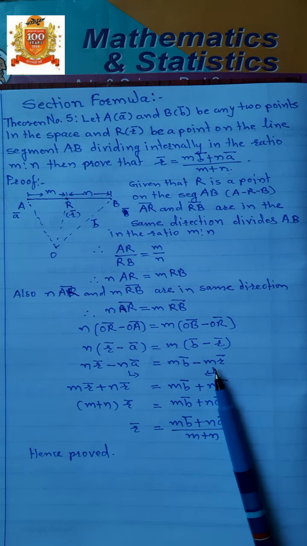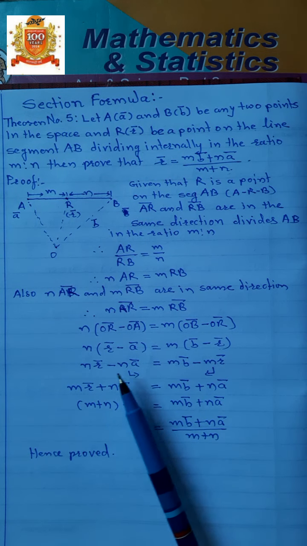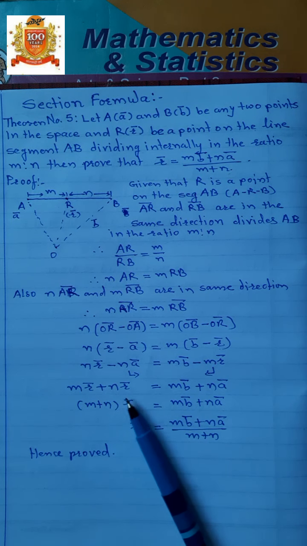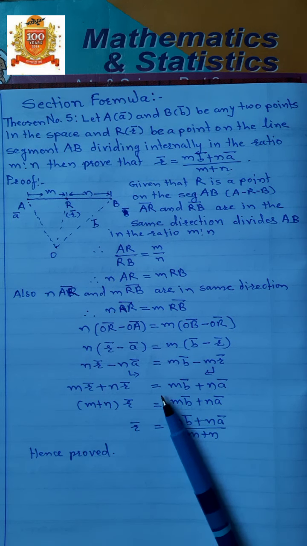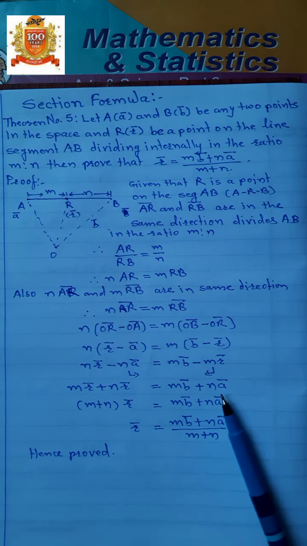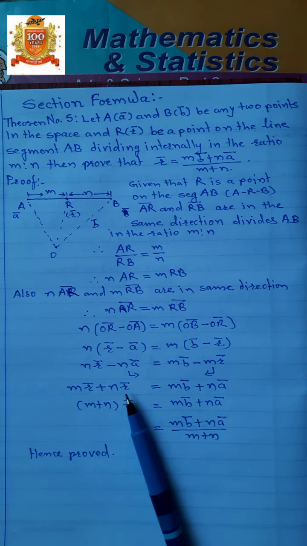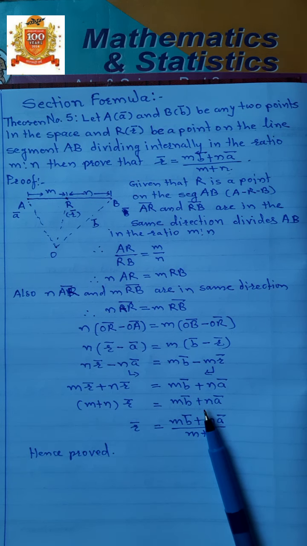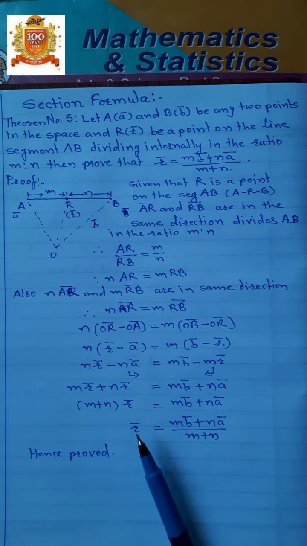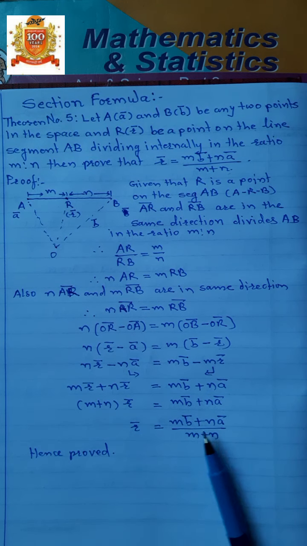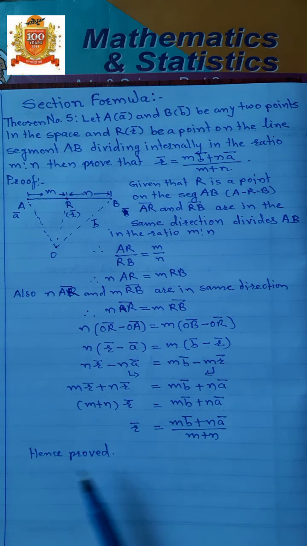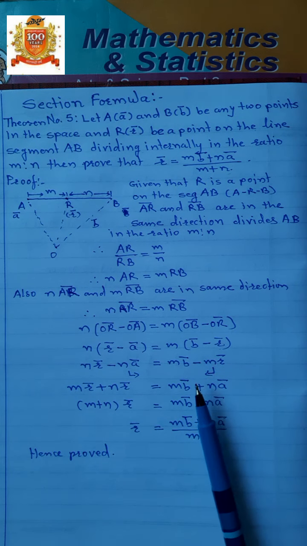Now transfer m R bar to the left side and n A bar to the right side. We get m R bar plus n R bar is equal to m B bar plus n A bar. R bar is common, therefore (m plus n) into R bar is equal to m B bar plus n A bar. Therefore, R bar is equal to (m B bar plus n A bar) upon (m plus n). In this way we can prove the internal section formula, isn't it?